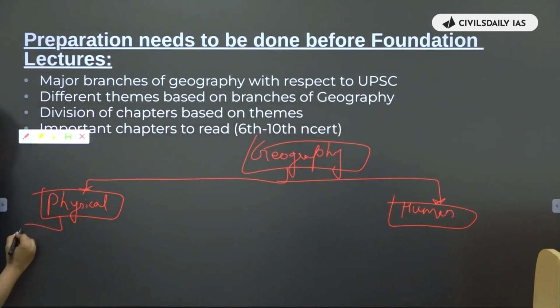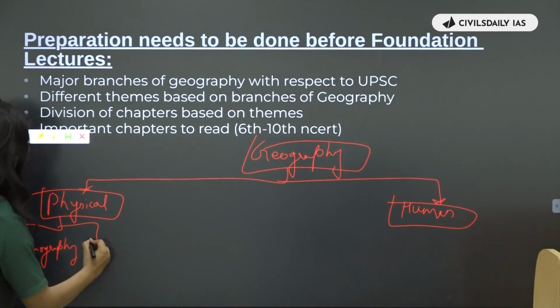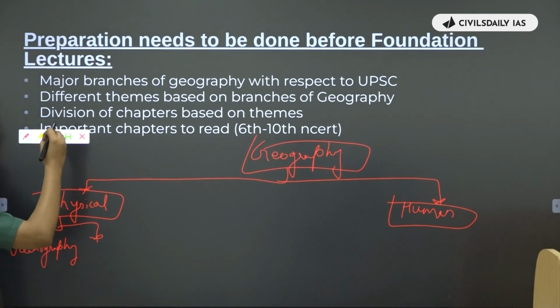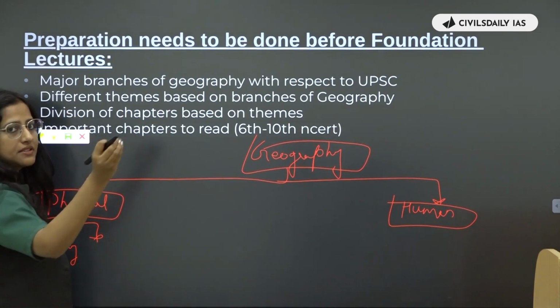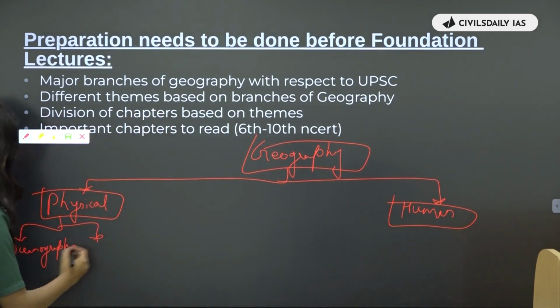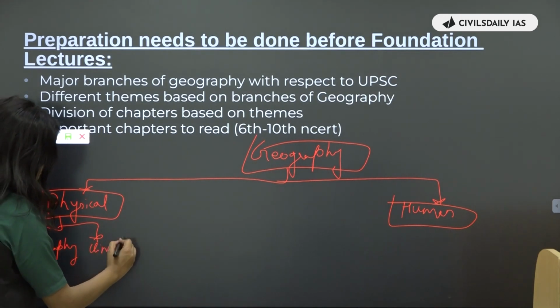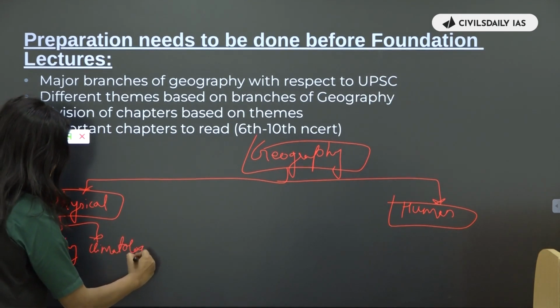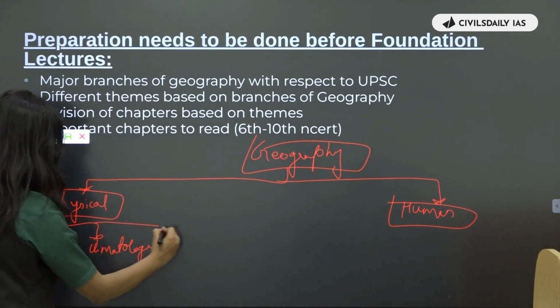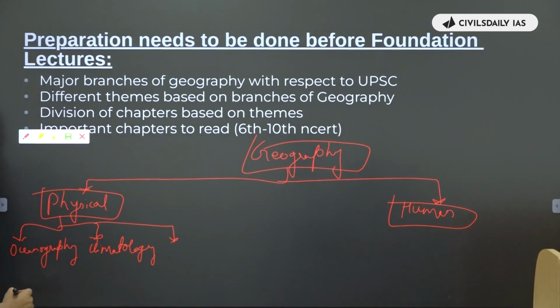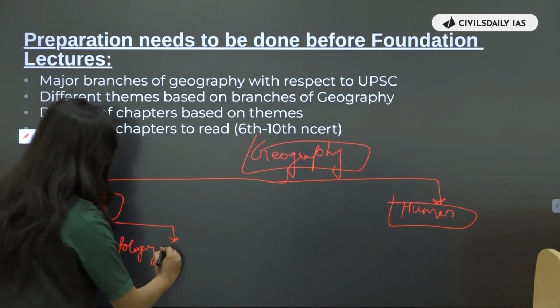So we are done with oceanography. Please write it also. It will help you later while defining the different chapters theme-wise. Okay. Oceanography. Then we have climatology. Then we have geomorphology.